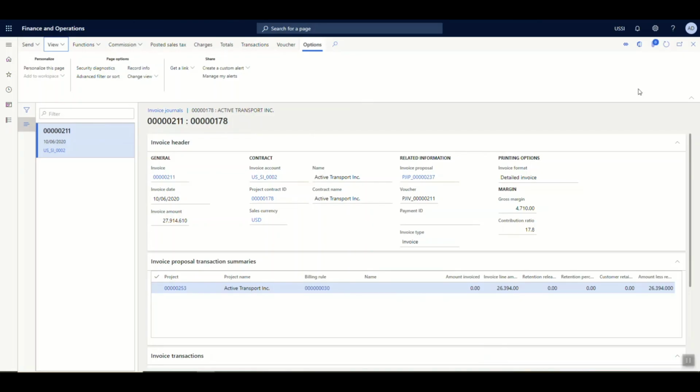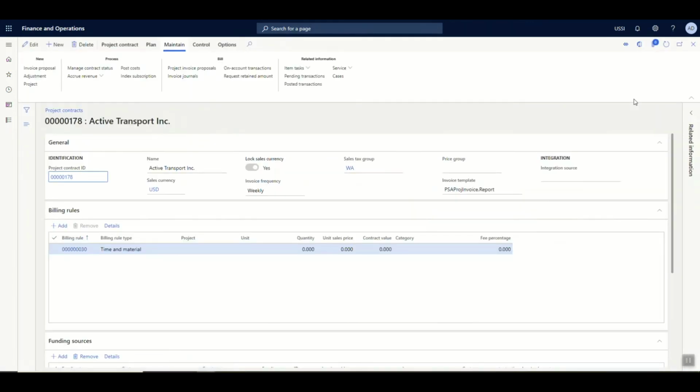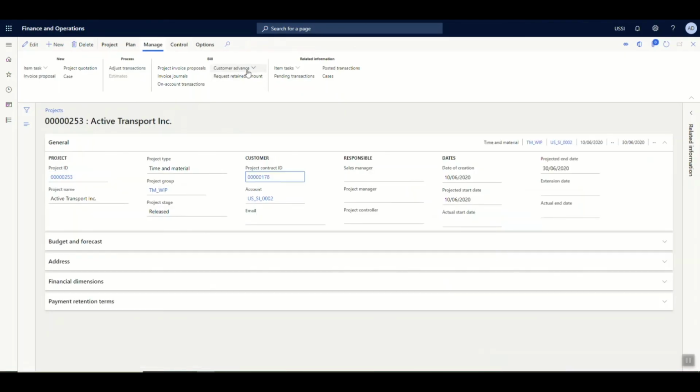Now the retention percentage defined gets applied on every invoice that is sent out to the customer. Now the retention percentage is basically based on the agreement that you have with the customer. So let us say a particular retention has been charged against an invoice. There's a provision in the system whereby you can basically request the retained amount from the customer and then it can be billed against the project. Similarly, there are provisions wherein you can have a customer advance also recorded for a particular project.